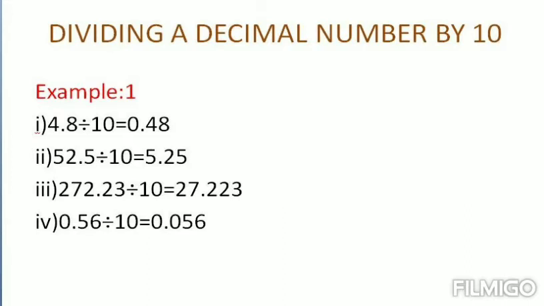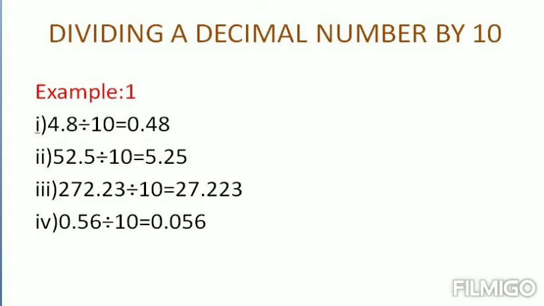See here the decimal point is between 4 and 8. Now we have to move the decimal point one place to the left. If you move one place, your decimal point will be before 4, that is 0.48 is your answer. Similarly, you can proceed with 52.5 divided by 10. Now the decimal point is between 2 and 5, between the ones place and the tenths place. So move the decimal point one place to the left, so that your answer is 5.25. Similarly, you can go for the next one also.